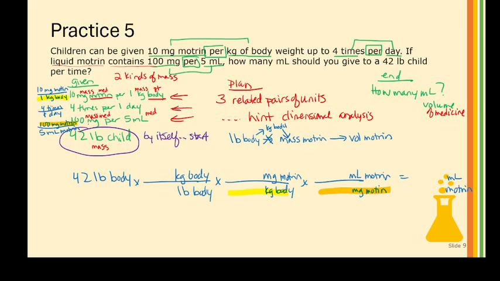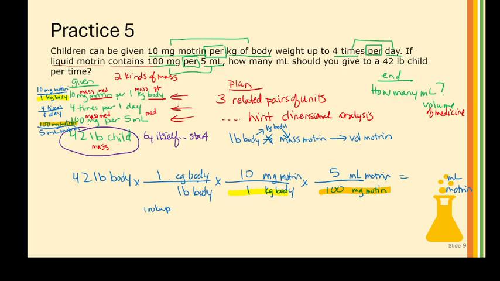I'm ready for my numbers. I can fill in this one, 10 milligrams of Motrin per 1 kilogram of body, and 100 milligrams of Motrin, making sure I put it in the right place with the Motrin, and 5 milliliters of Motrin. I just need this. So I look up on my reference sheet, and I see that 1 pound is 2.2046 kilograms. Sorry, I did it wrong. I looked it up wrong. I had the numbers reversed.